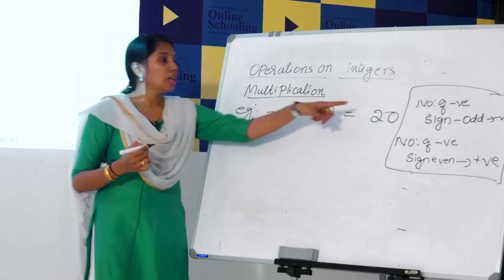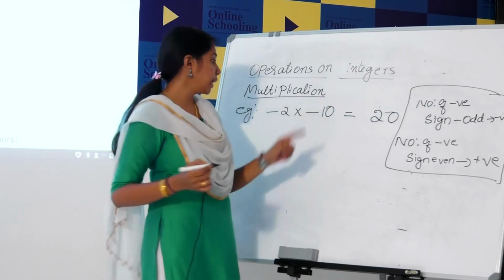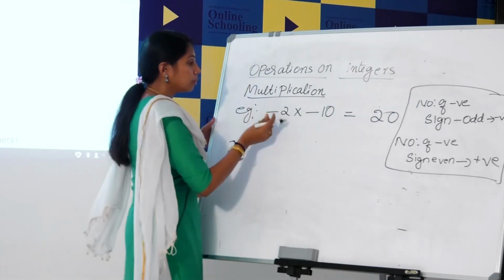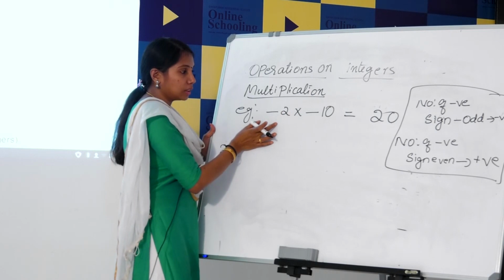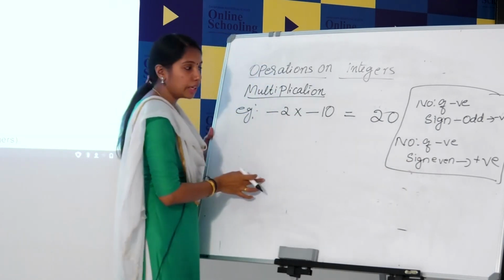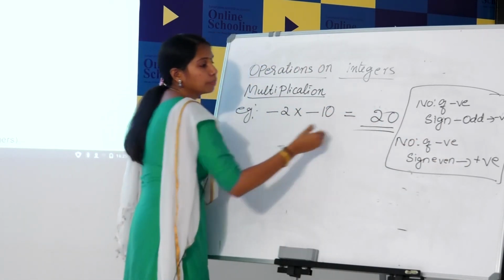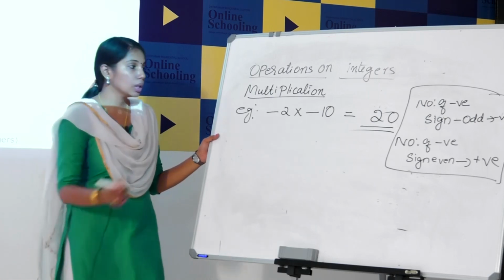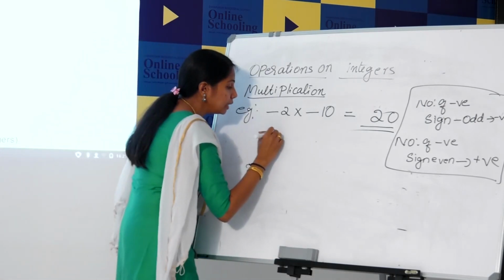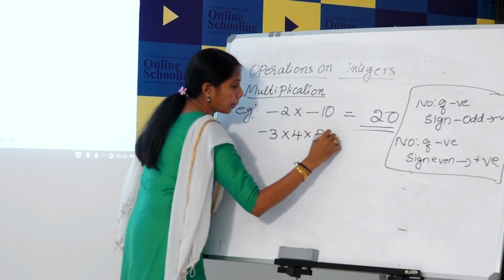How can we find? Look at this: if the number of negative signs is odd, the answer should be negative. Here, two negative signs are there. So, how many? 2. 2 is an even number. So, the answer is positive. So, what is the answer? 20. Clear?